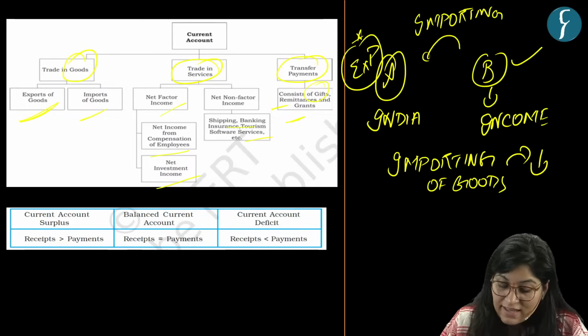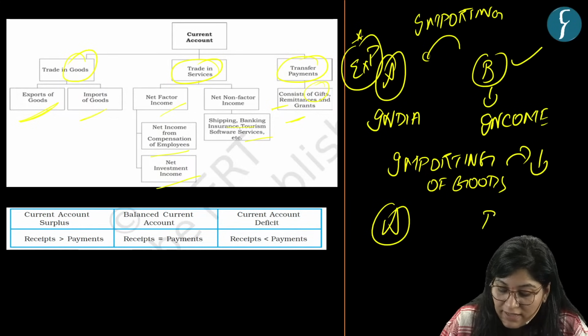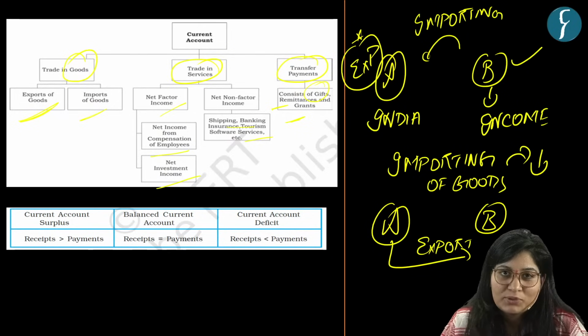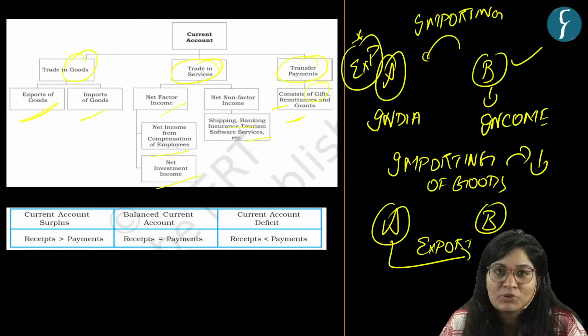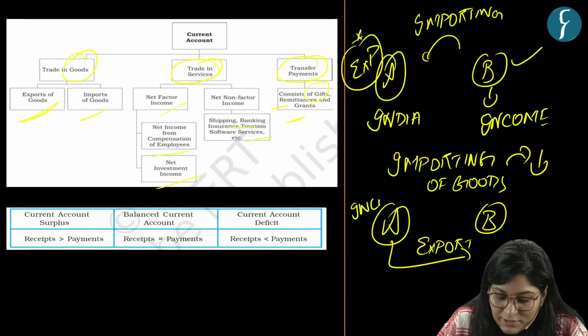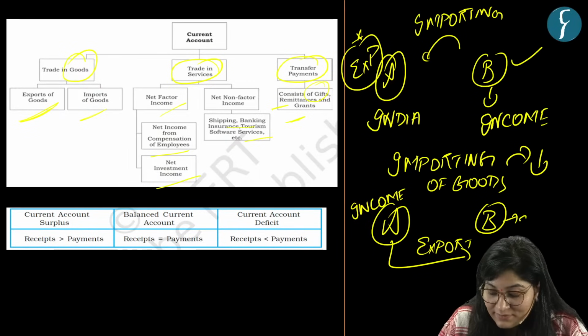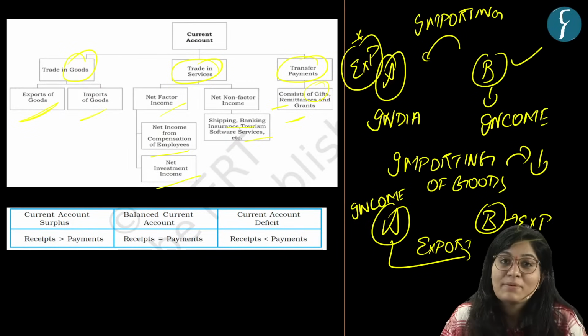Okay. Same with two nations A and B. If A is exporting, it means adding value to your country, bringing income to your country. So income will come here and expenditure will come here, because they are importing.